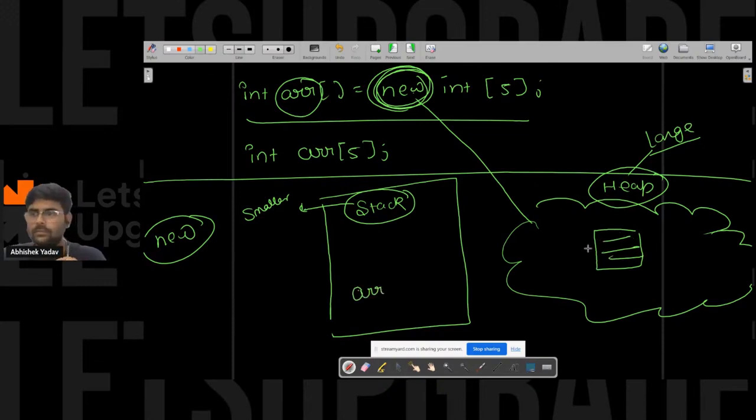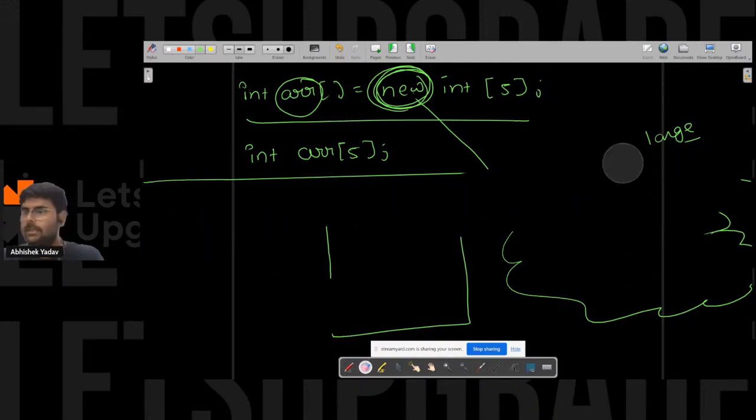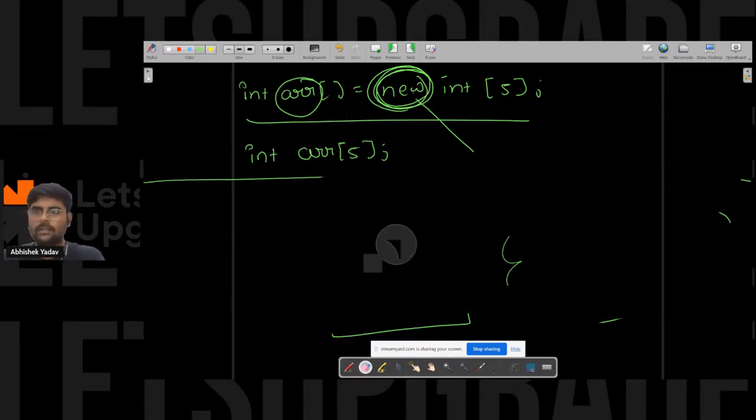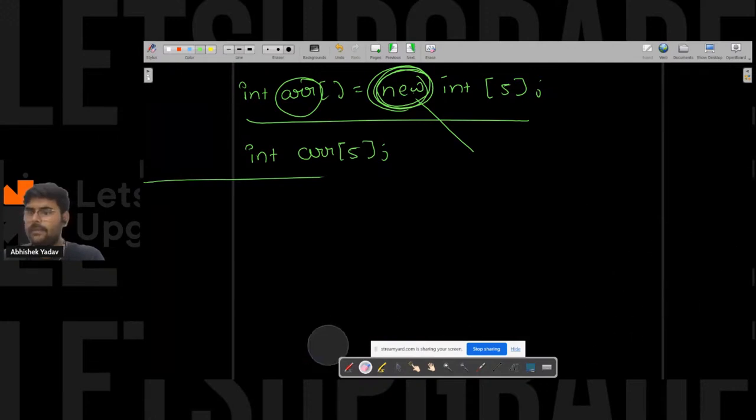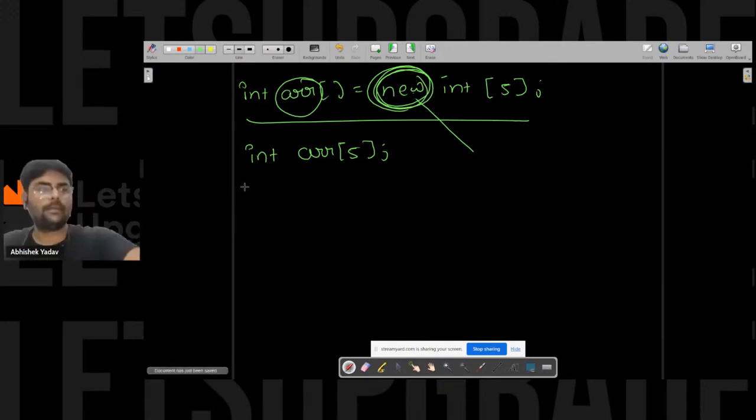ARR, let me again give you the correct visualization, then you will get the clear understanding. Let me rub this part. You can understand like this, hey, 1 minute, guys. Give me 1 minute. Let me see whether it is visible or not. Okay, great.